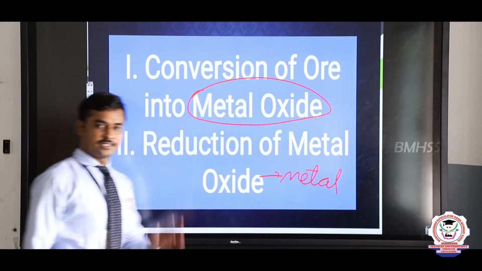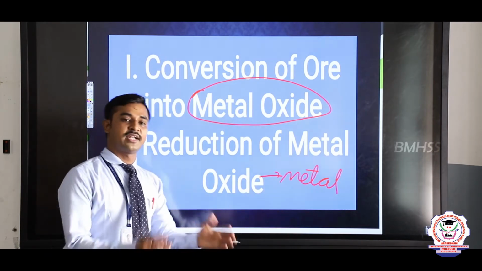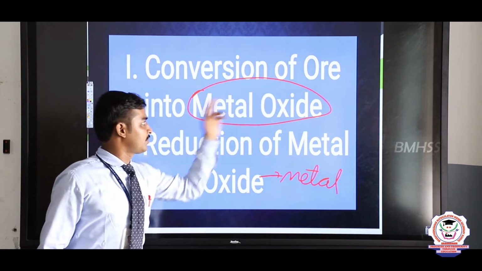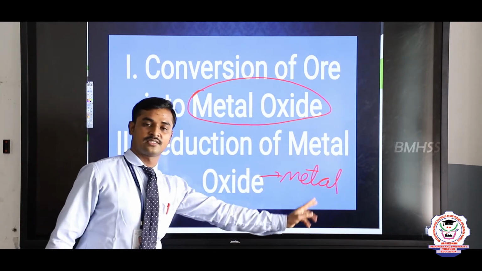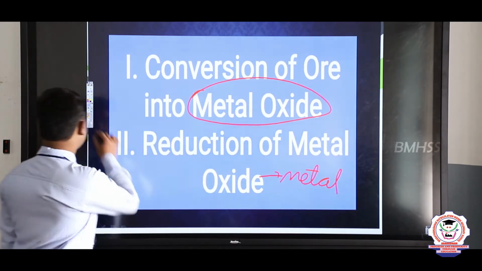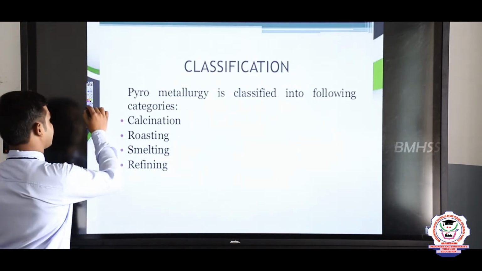Metal oxide contains oxygen. So when we reduce the metal oxide, it removes the oxygen. So finally the metal is obtained. The conversion into metal oxide is the first process, and the second process is that from the metal oxide the metal is obtained by reduction. This process can be done in these ways.